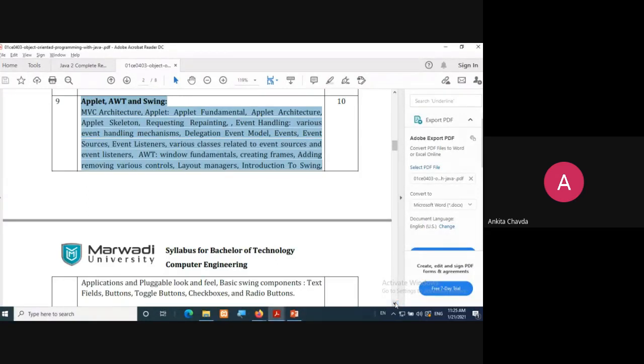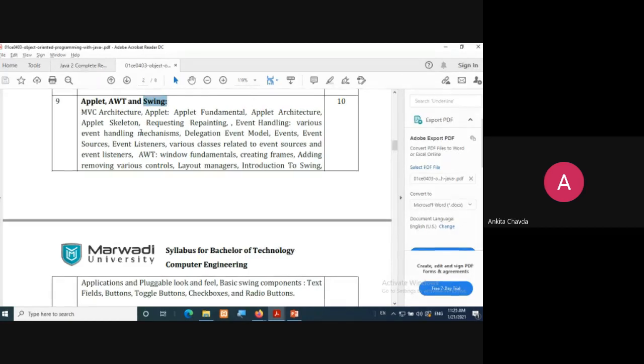For example, it would be a registration page where there would be a label like enter your name, then there would be a text field where you can enter your name, right? Then there would be a radio button, checkbox, list, text area, button. When you click, something will happen. Such kind of interactive things you can make via this applet and swing.